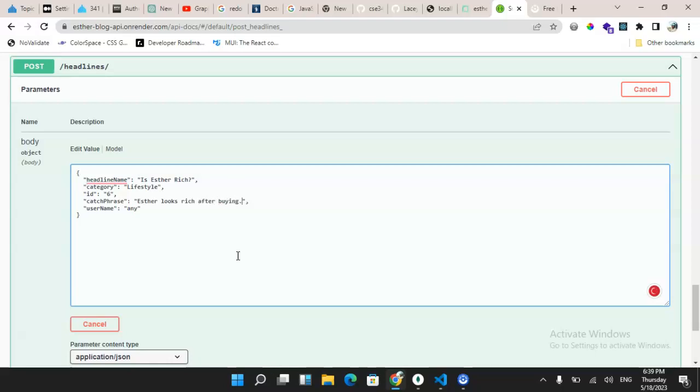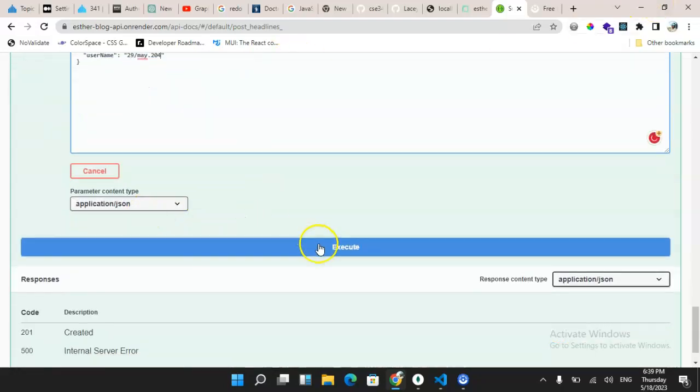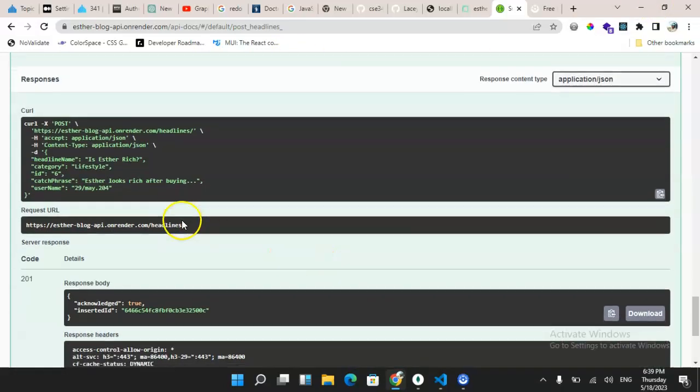Then the username. Oops, I probably have to update that. It should be 20th May 2004. So that should probably fix it. I probably should push this later on.